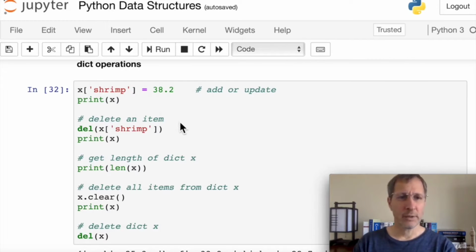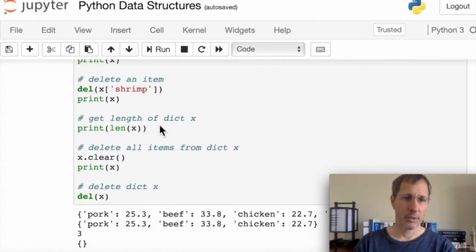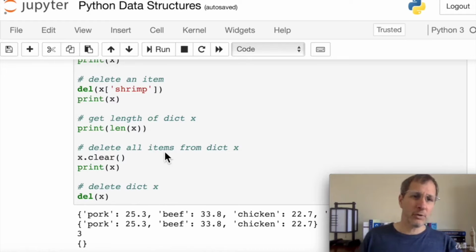If you want to delete an item, this is just del x of shrimp is going to delete shrimp from the dictionary. And then you can see that we print out the new dictionary. There's no shrimp in it. And if you want to get the length of the dictionary, you can print len of x. That'll tell you how many key value pairs are in the dictionary. And if you want to delete all the items from the dictionary, you can use x.clear. And lastly, to delete the entire dictionary and free up the memory that it's using, you can use del x.